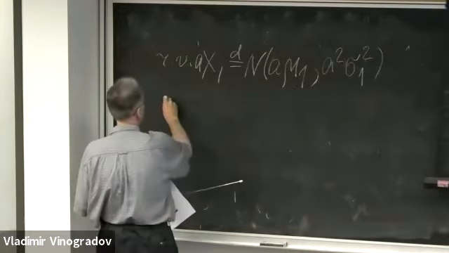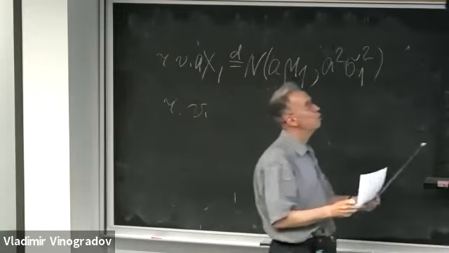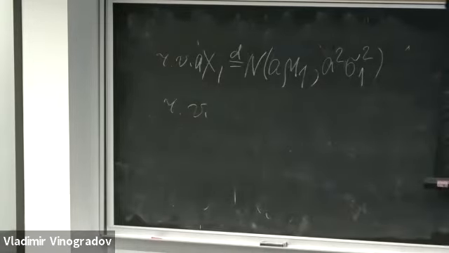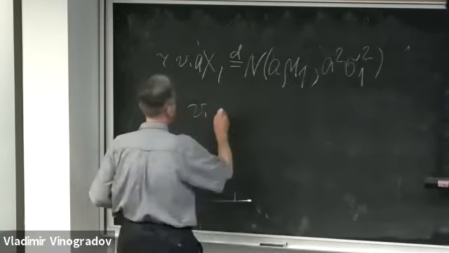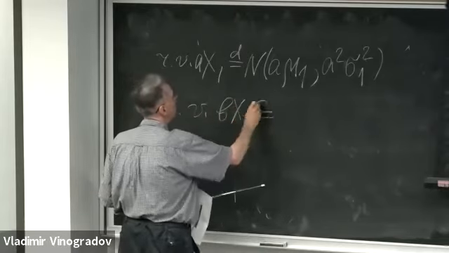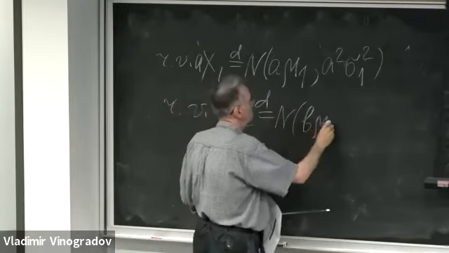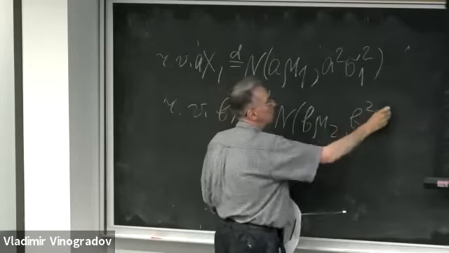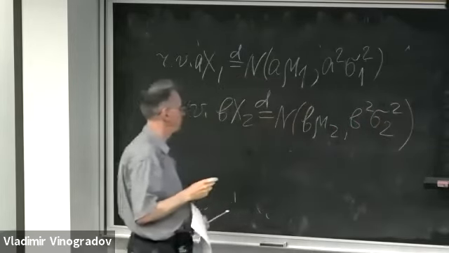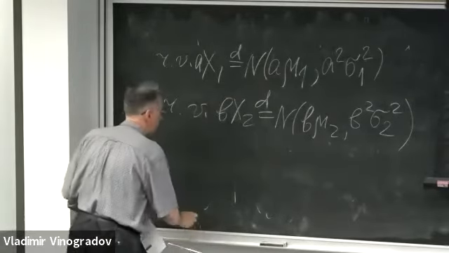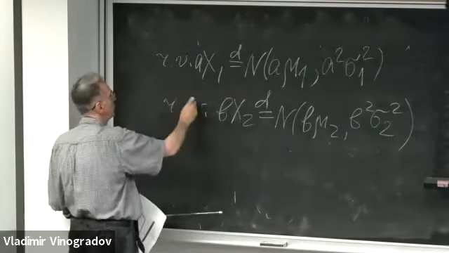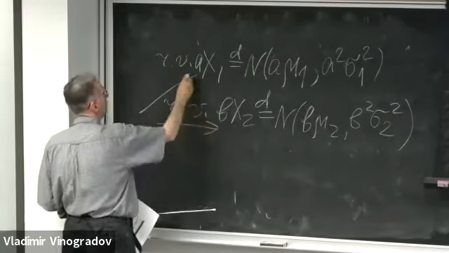And similarly, the random variable b times x2 is going to be normal with mean b times mu2 and variance b squared times sigma 2 squared. So bx2 is distributed according to the normal law with mean b mu2 and variance b squared times sigma 2 squared. And x1 and x2 are independent, hence ax1 and bx2 are also independent.